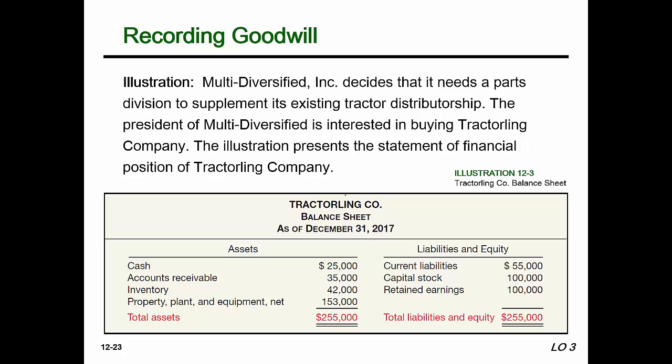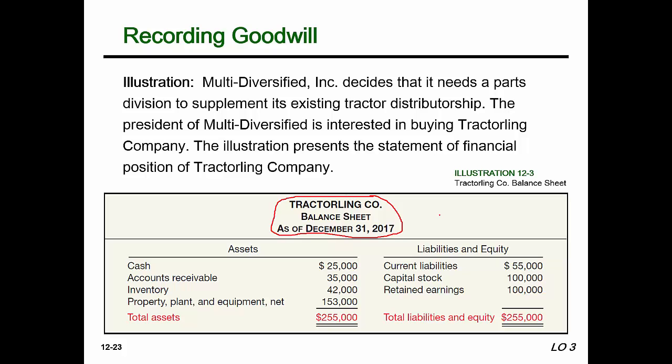So this is the balance sheet of the company that we will be obtaining or purchasing. Now obviously you know that things are listed on the balance sheet at their book value, which is a lot of times their cost, or cost less accumulated depreciation.